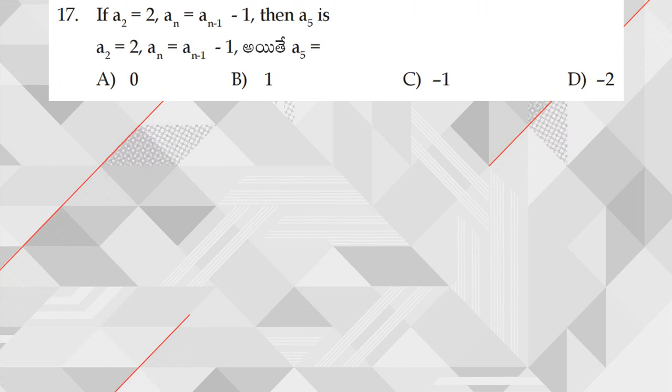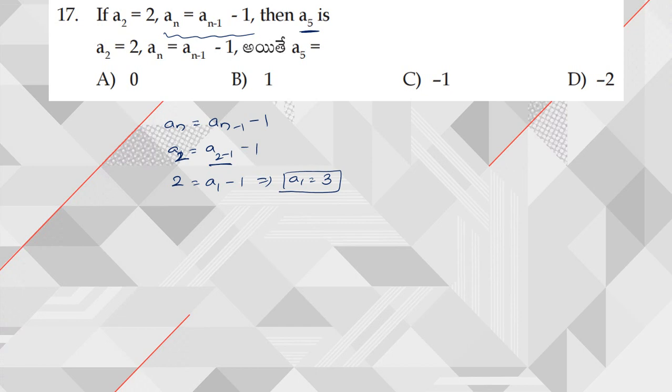Next, question number 17. a2 is equal to 2 and an is equal to an minus 1 minus 1. Right, then what is the value of a5? So from this clearly, it is following this particular sequence. So an is equal to an minus 1 minus 1. Now from this I can find out a1. So a2 can be written as a2 minus 1 minus 1. So already we know a2 is equal to 2, and this becomes a1 minus 1. So from this a1 is equal to 3.